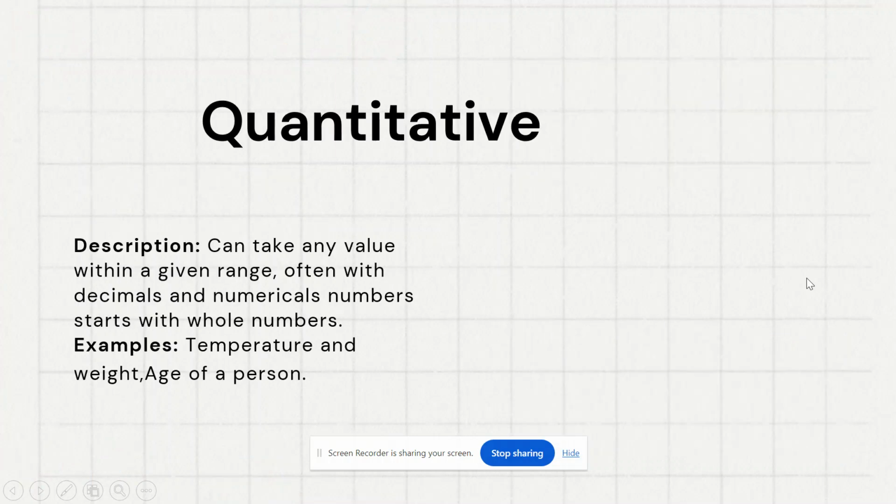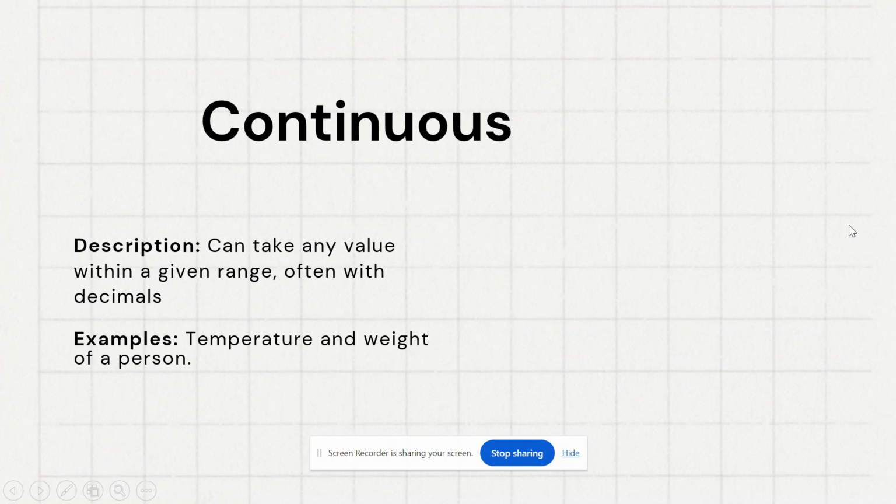As I told you, quantitative variables can take any value within a certain range. It can be whole numbers or natural numbers. It refers to something which we can count. For example, the temperature, weight, and age of the person. Now let's talk about the continuous variables.